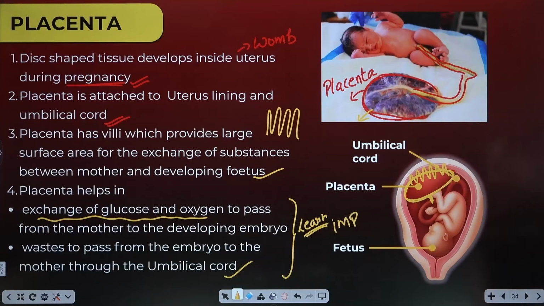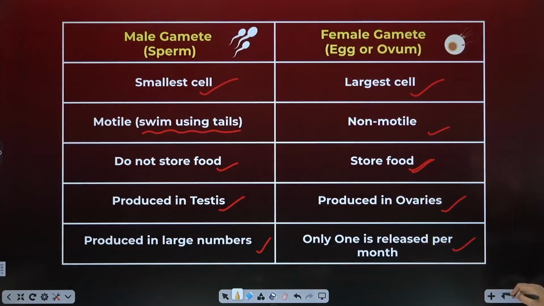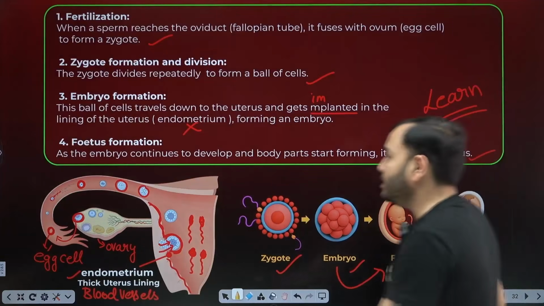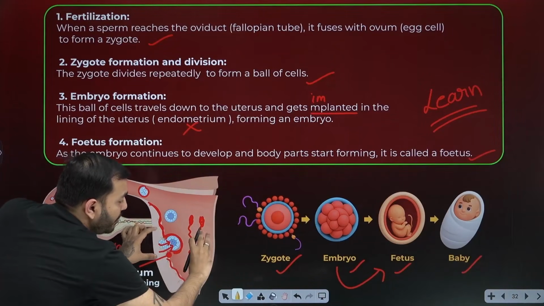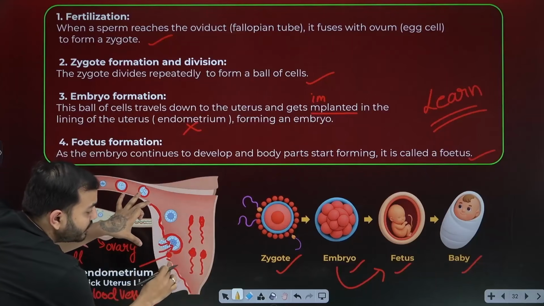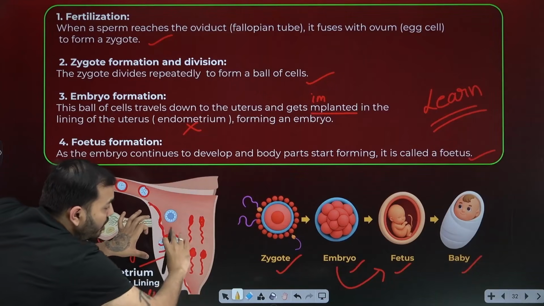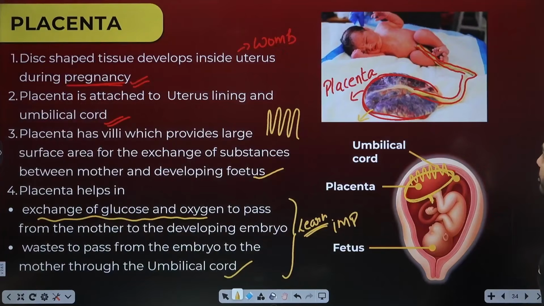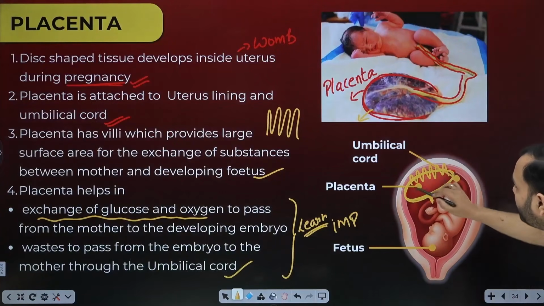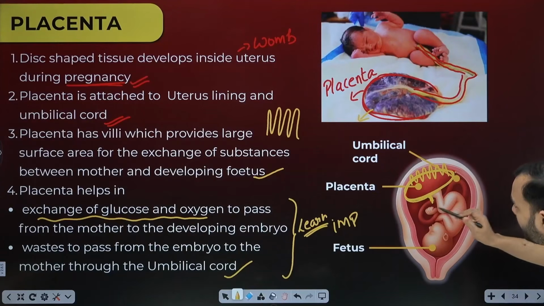Is it clear where the placenta is? I will show you once in the previous diagram too, so you will get the feel of it. Here, beta, a disc-shaped structure will form like this. On this place there will be the embryo. On this side there will be the thick lining of the mother's uterus. And here in the middle there is a disc-shaped structure which we call the placenta. Look, this is the lining of mommy's uterus and this is your umbilical cord.